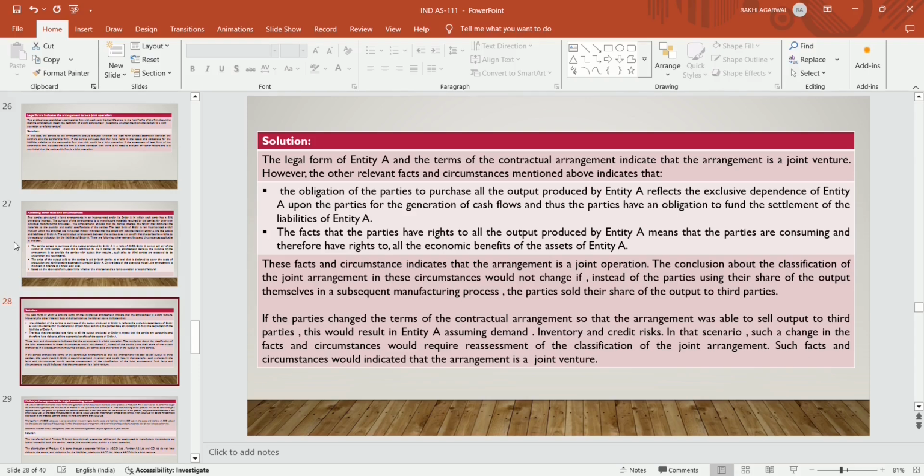The conclusion above about the classification of the joint arrangement in these circumstances would not change if, instead of the parties using the share of the outputs themselves in a subsequent manufacturing process, the parties sold their shares of outputs to a third party.